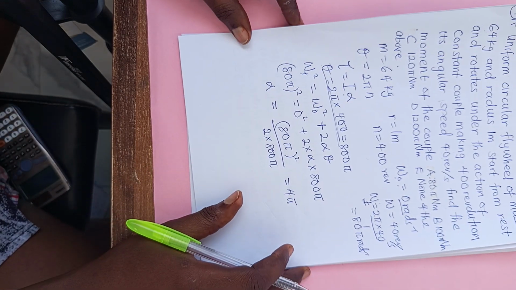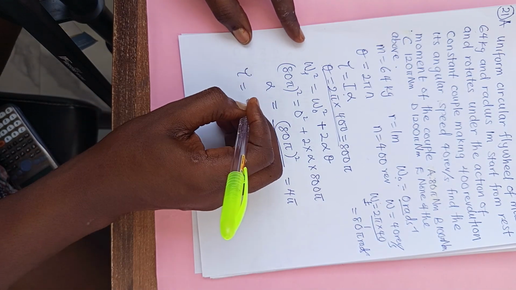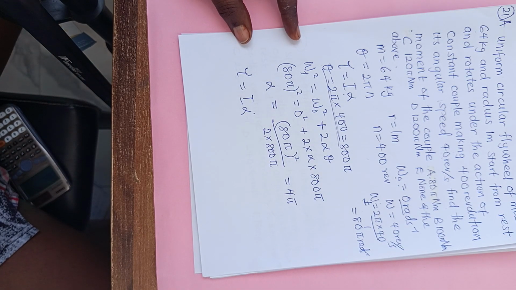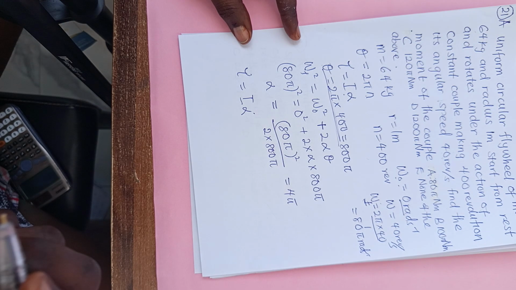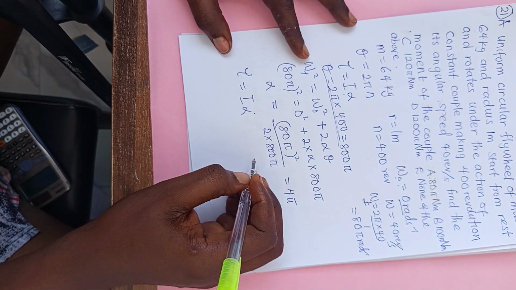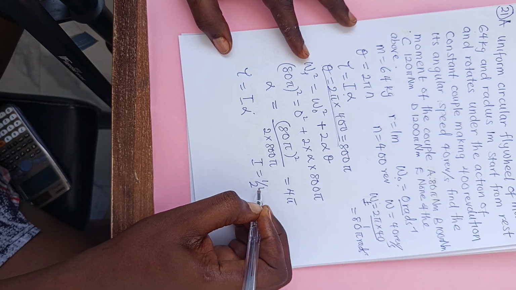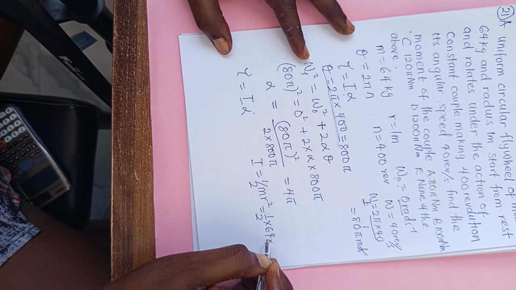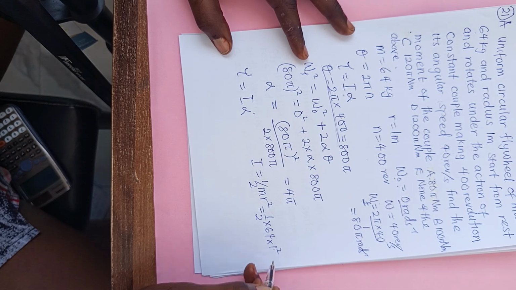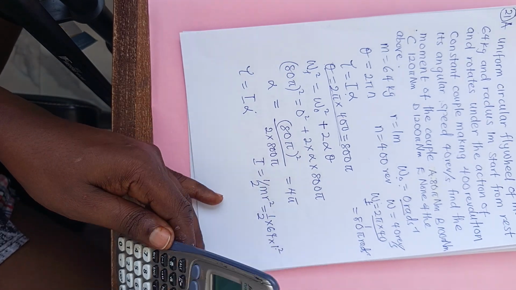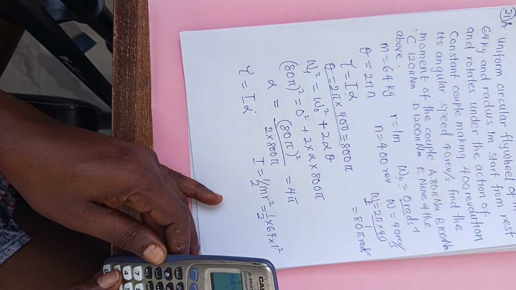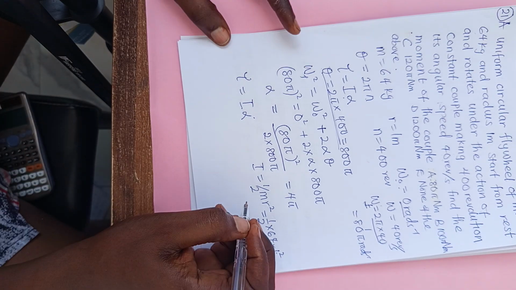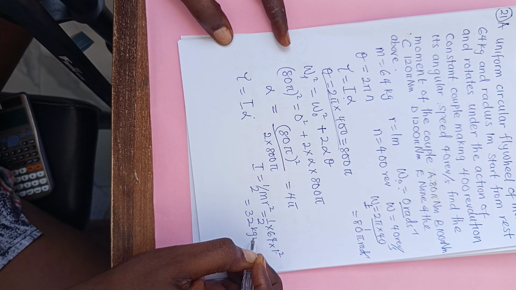Now, after getting your 4 pi, that is not our answer. We are looking for tau. Tau equals moment of inertia times alpha. Now, are we given the moment of inertia of a circular flywheel? We can solve it. Moment of inertia of a circular flywheel is 1 over 2 m r square, which is equal to 1 over 2 times mass 64 times radius 1 square. So let's solve that one first. 64 times 1 square divided by 2 is 32 kg meter square.